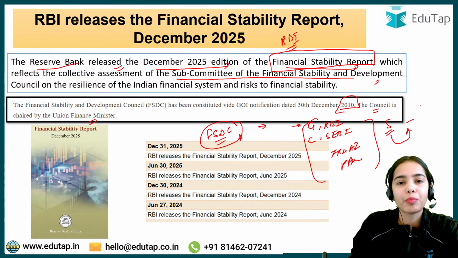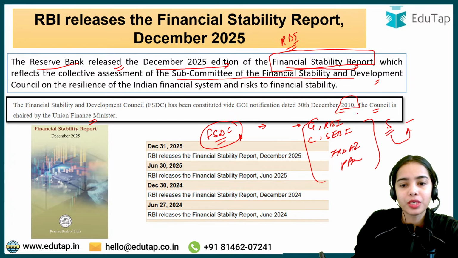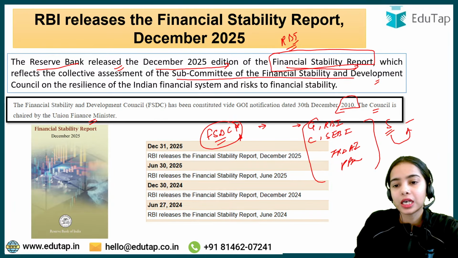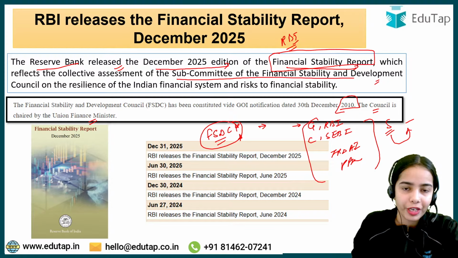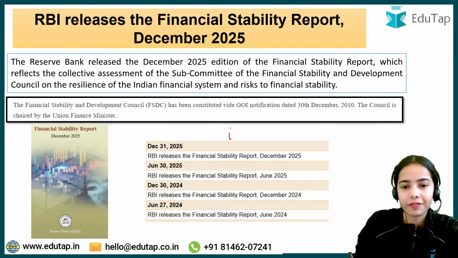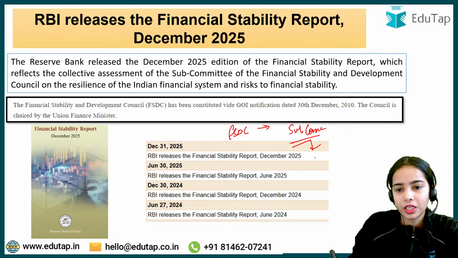So all of these important people are the members of the FSDC, the Financial Stability and Development Council. The Governor of RBI, the Chairperson of SEBI, the Chairperson of IRDAI, the Chairperson of PFRDA, all of these are members of the FSDC. Now, this council has a subcommittee, which is chaired by the Governor of the Reserve Bank of India.